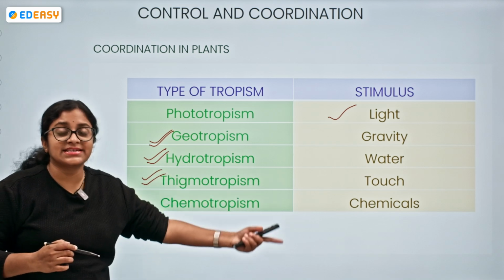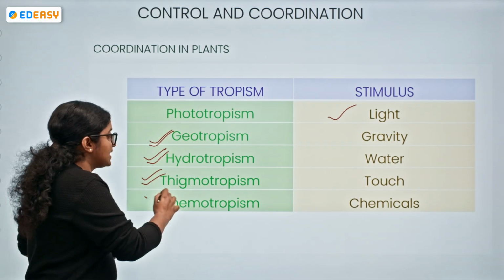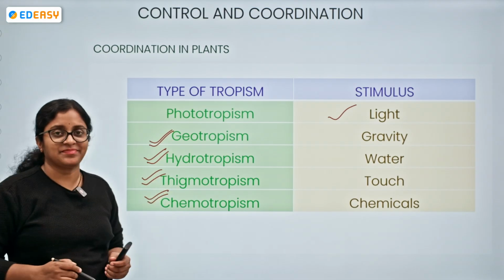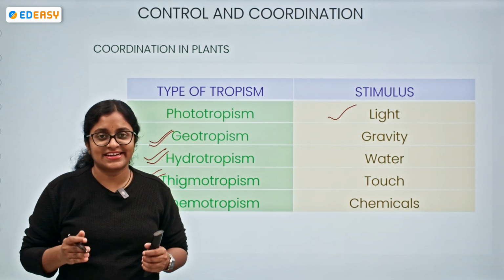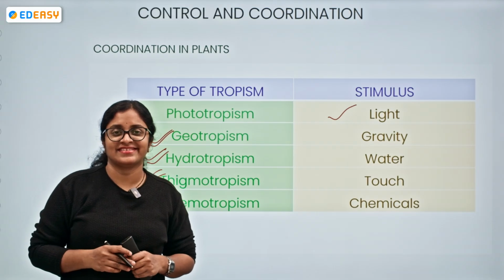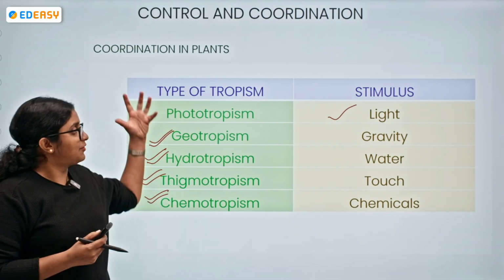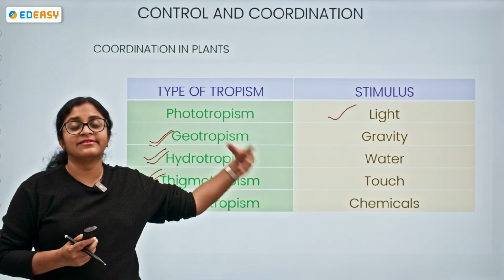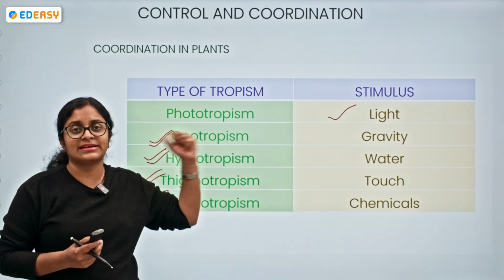If the stimulus is chemicals, it is chemotropism. Are you getting it, everyone? So, the type of tropism and the stimulus associated with it.